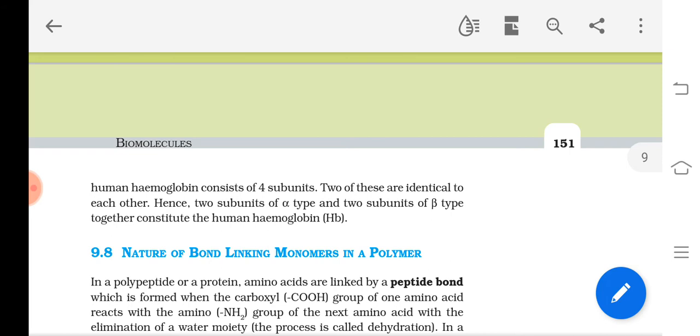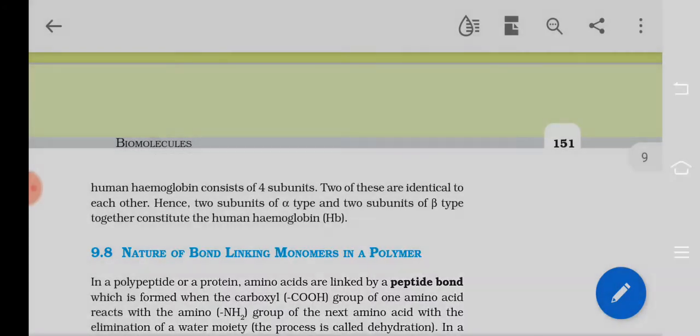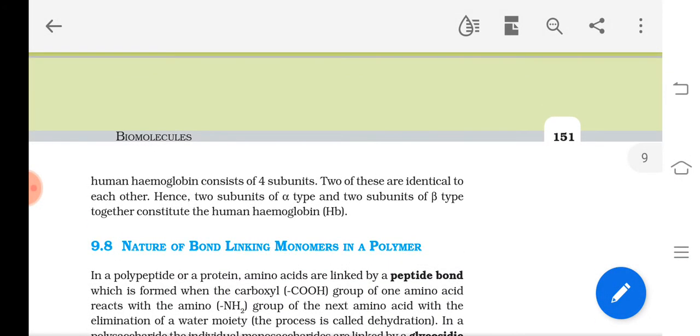Understood? So 2 subunits of alpha type and 2 subunits of beta type together form the human hemoglobin. Heme is the iron-containing part, and globin is the protein part, and it is made up of 4 different subunits. So it's an example of a protein having more than 2 subunits.